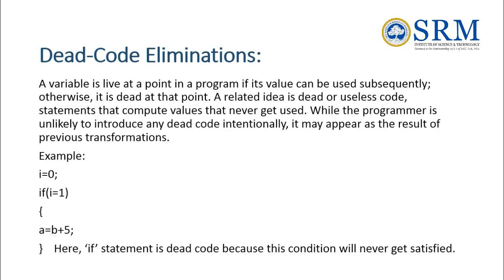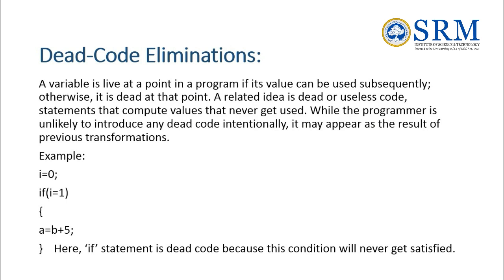The next one is dead code elimination. A variable is live at a point in a program if its value can be used subsequently, otherwise it is dead at that point. A related idea is dead or useless code, statements that compute values that never get used.